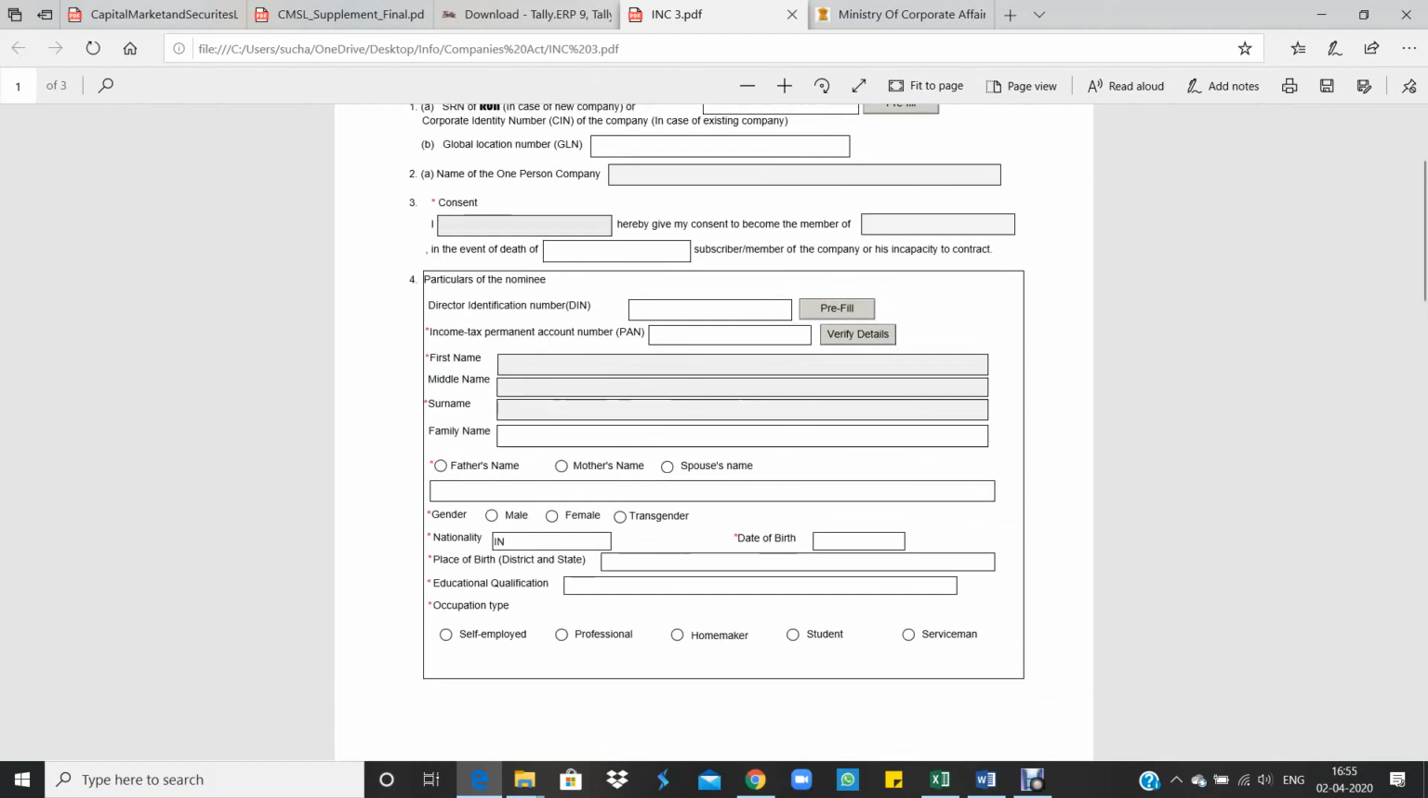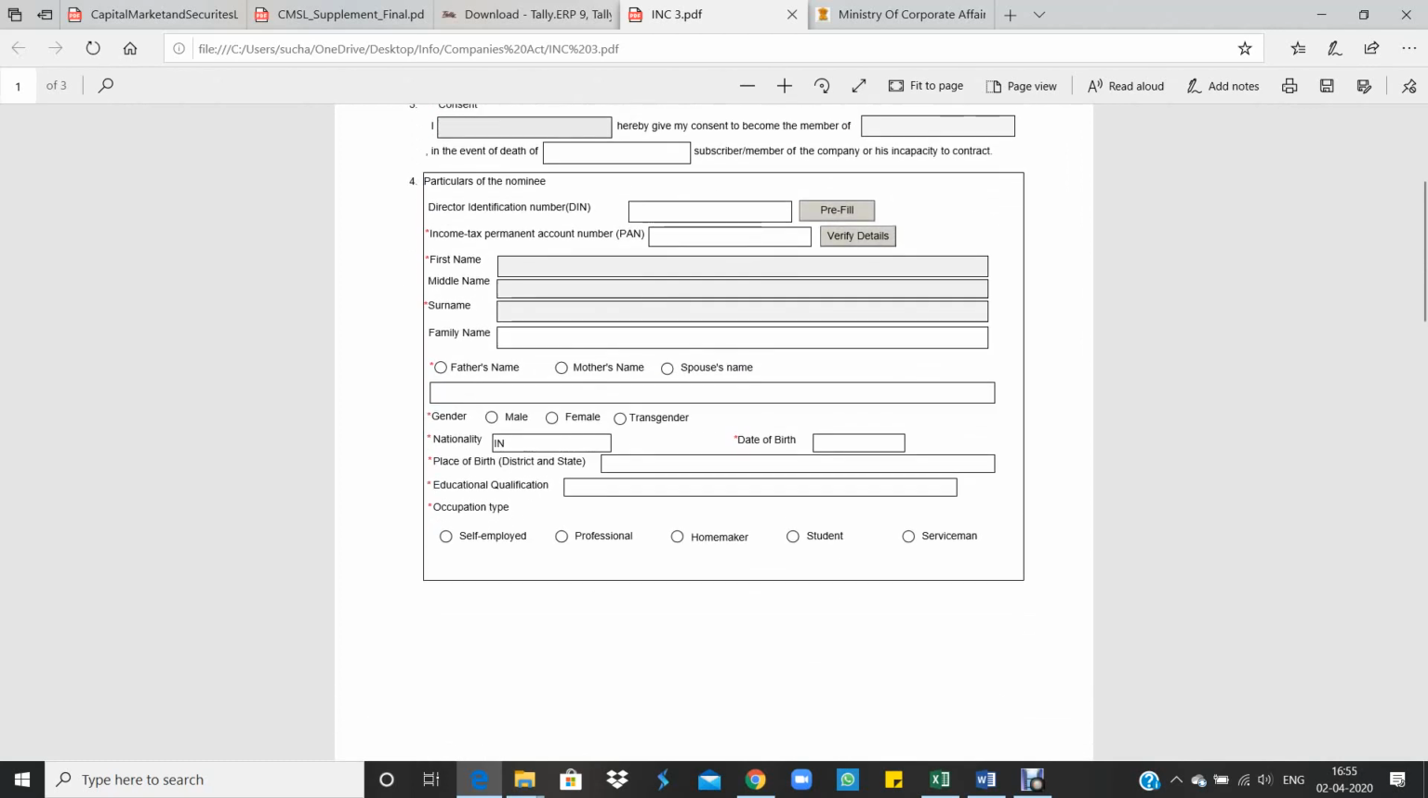Then particulars of nominee. If he is having DIN, if we give the DIN number here, if we give pre-fill details, all the details will appear here. So if he is not having DIN, then the income tax PAN number has to be given here and we have to verify the PAN details.